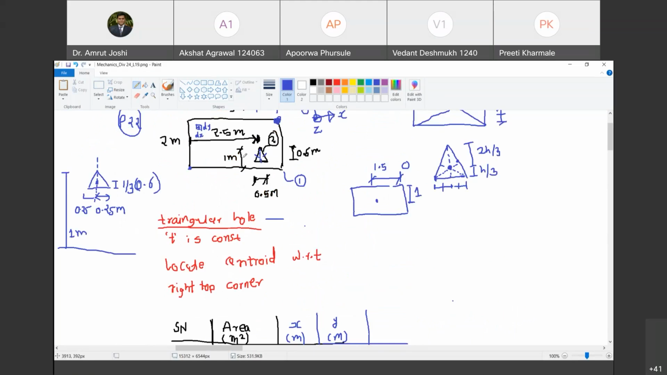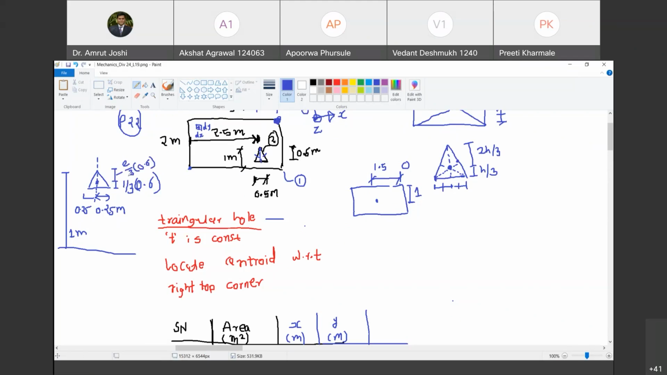Yes, sir. यहाँ से apex का distance कितना दिया है? 1 meter. Are you with me? Yes, sir. Now, this height is 0.6 meter. So therefore, the centroid along y lies at the distance of 1/3 of 0.6 from the base of the triangle. Happy? Yes, sir. And it lies at the distance of 2/3 of 0.6 from the vertex. Do you agree with me?